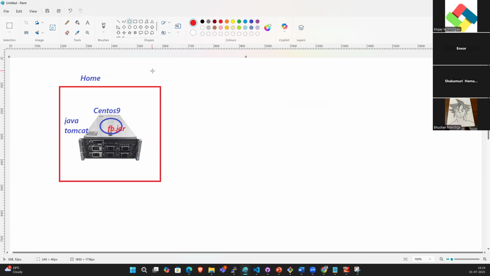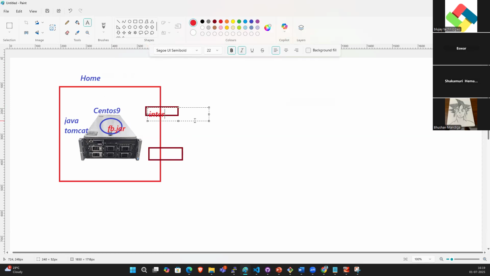So for end users, in our home we have only one power backup and only one internet connection. So we have only one power and only one internet. For running this server we need power. For connecting to the outside people, the end user will connect through the internet only. Right. So in the first week, these are the people, guys.